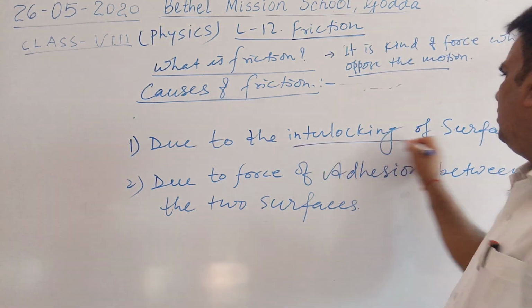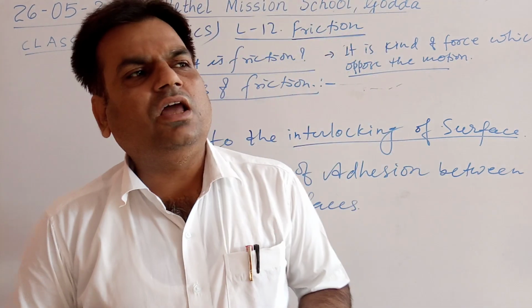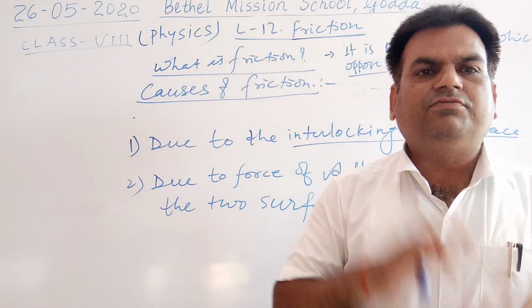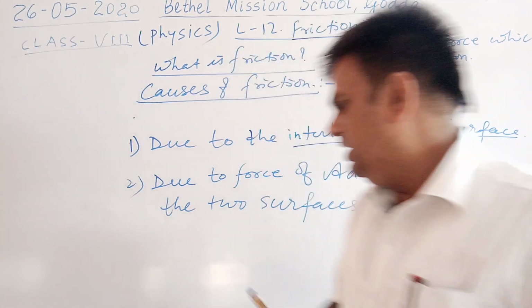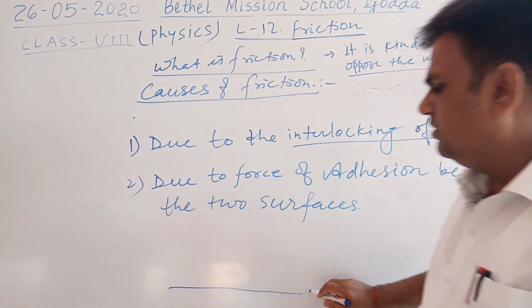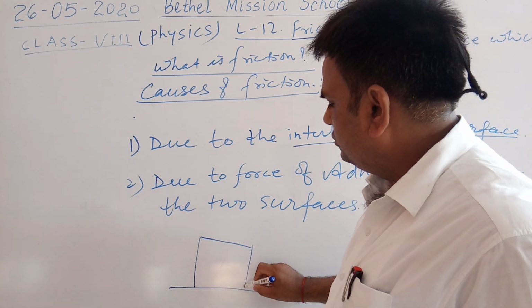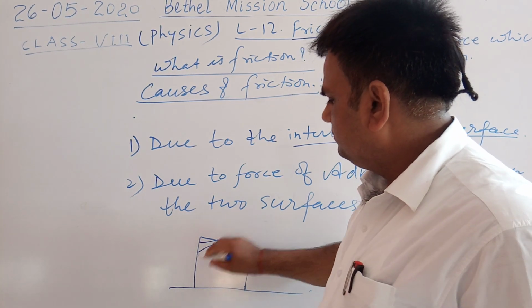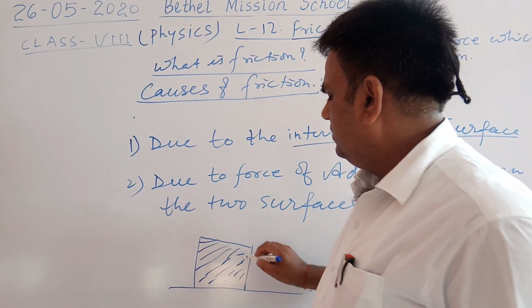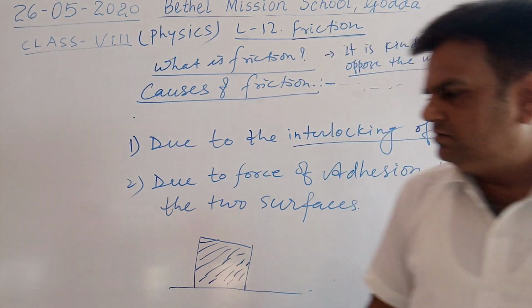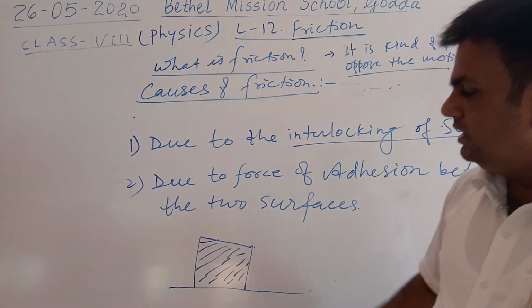What is interlocking of surfaces? As we know, no solid object is perfectly smooth. It means it is rough. Suppose this is the ground and we place an object on it, then the object will not move. Why?